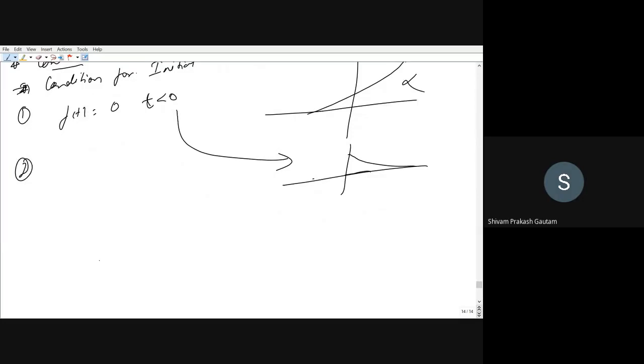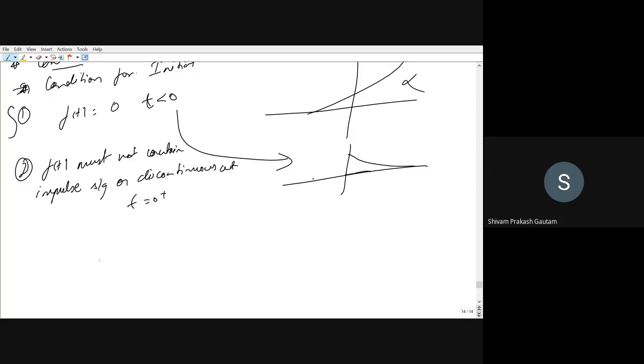The second point is that f of t must not contain any impulse signal or impulse function, and it should not be discontinuous at t equal to 0 plus.